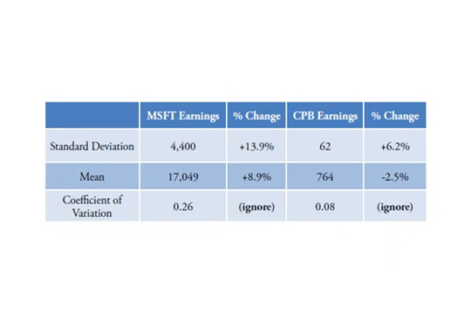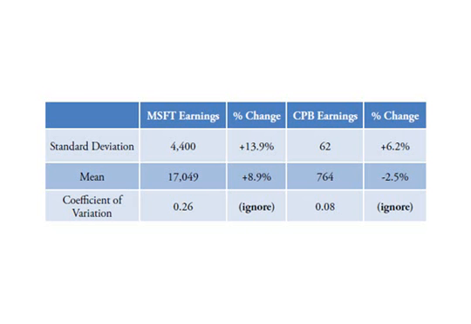Using the same data in a spreadsheet, we can calculate the standard deviation. However, since standard deviation is an absolute number, much bigger for Microsoft than Campbell's based purely on Microsoft's larger sales, we'll want to make them more comparable to one another by calculating the coefficient of variation, the standard deviation divided by the mean. Note that the year-over-year change is already in relative terms.